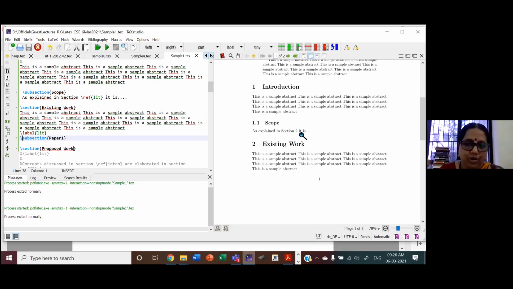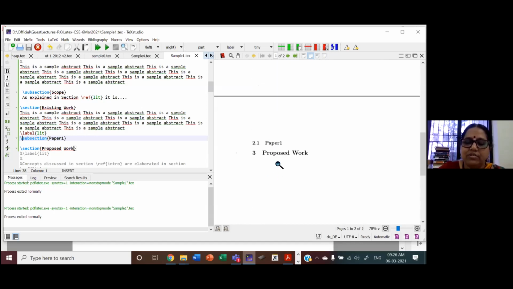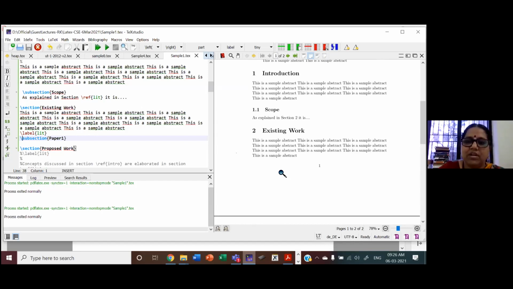In Word, if you want to do it, everywhere, wherever you refer to that section, you need to search for it and change. But here it is not so. And also see the formatting. It's formatting well in the next page, etc. The uniform formatting is applied to the entire document.